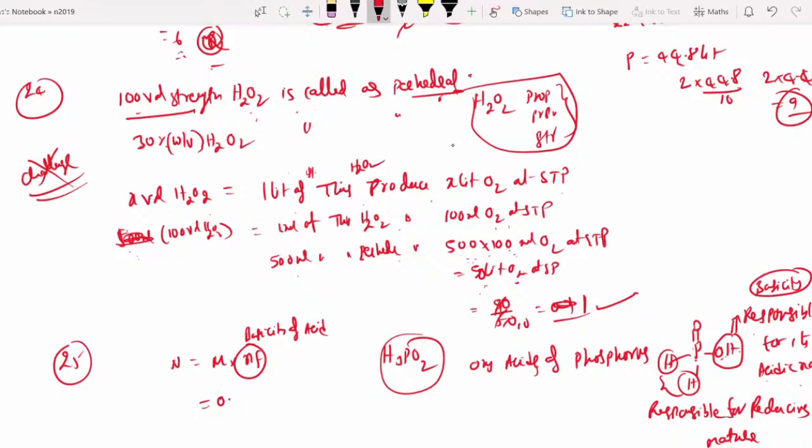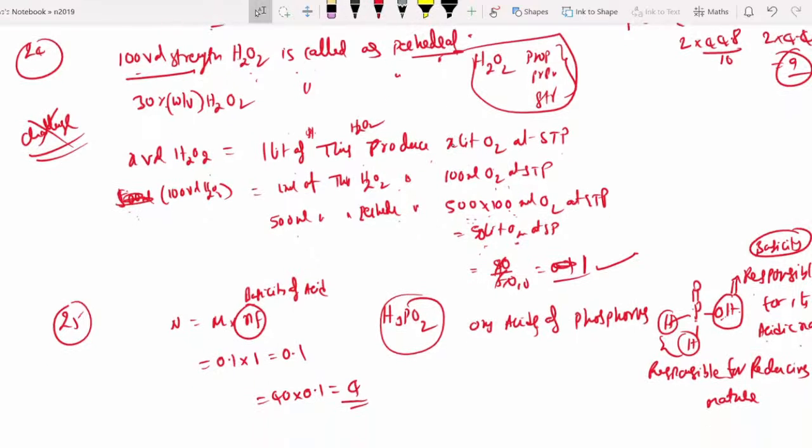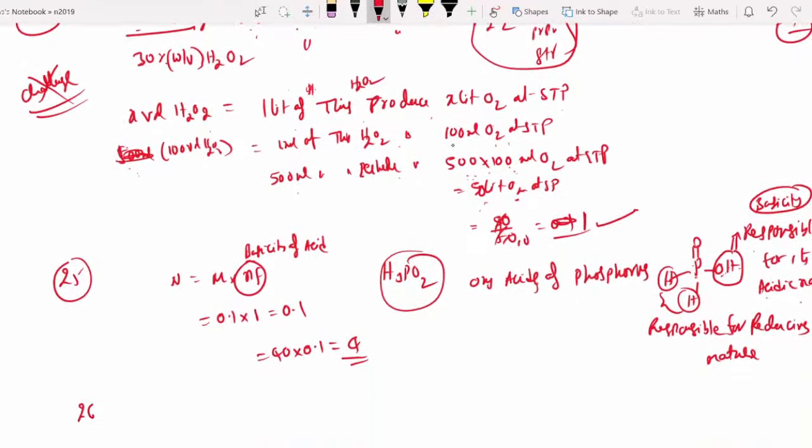That is equal to molarity 0.1 into 1, 0.1. So normality is equal to 0.1. And the value of 40x, 40 into 0.1, is equal to 4. That is why the answer is 4. Now you go for 26. So this is the explanation for that. 26. How many of the following exhibit pseudo inert gas configuration, either in atomic state or in ionic state?